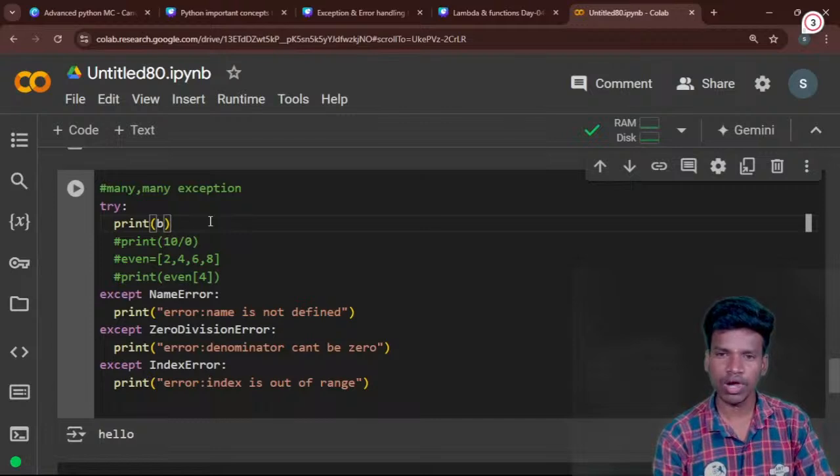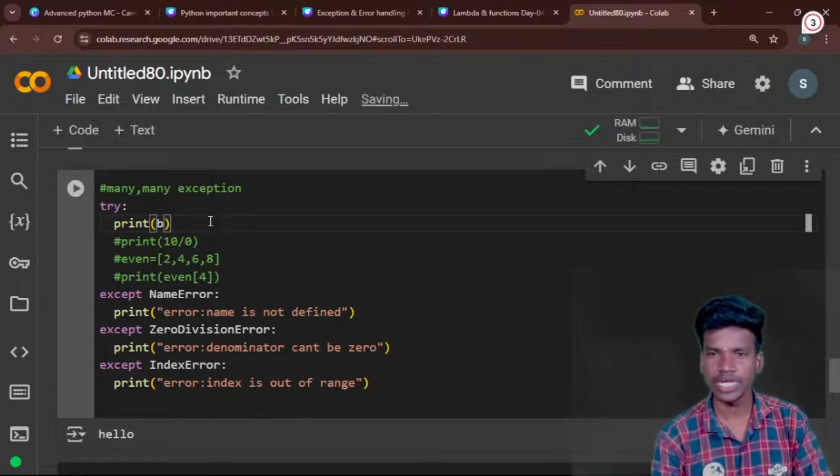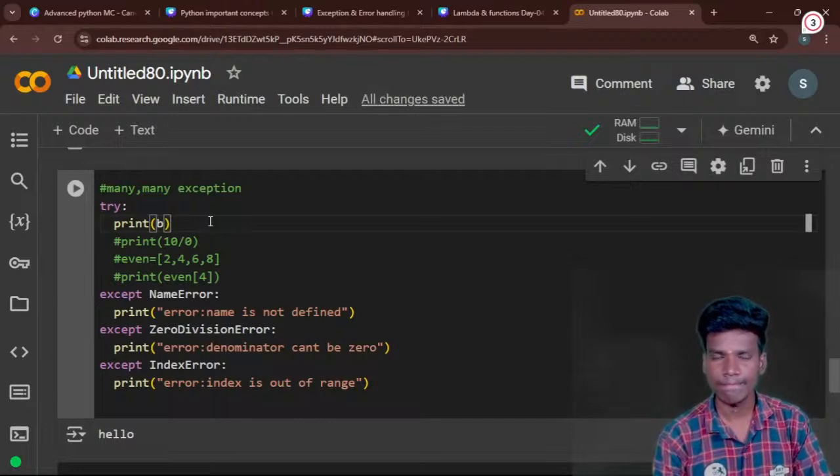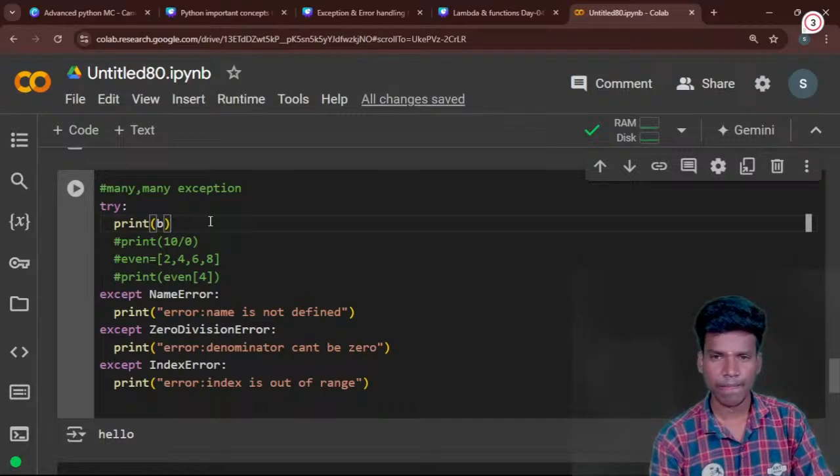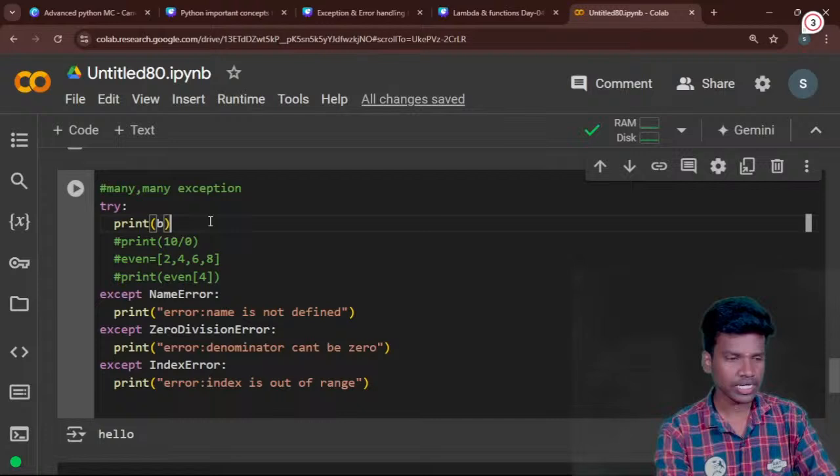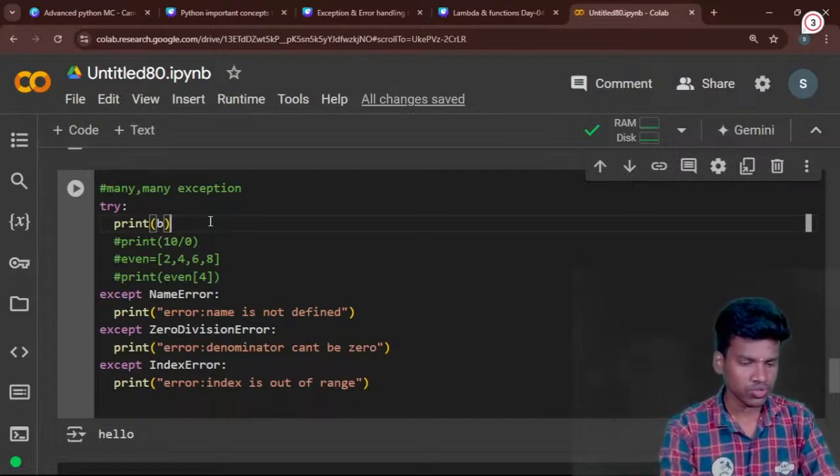Is it a name error, a zero division error, or an index error? Which kind of error will we get with this b? Can anyone predict this one? Okay, don't worry about that. I will run this one.